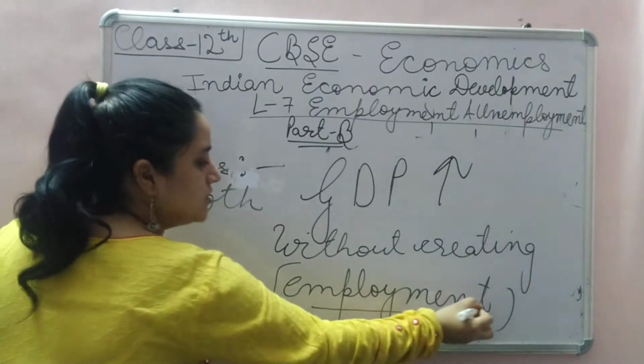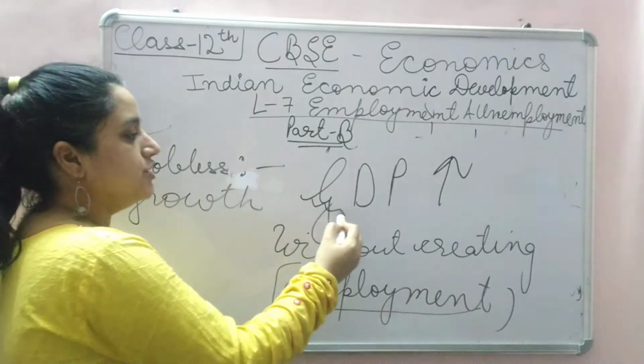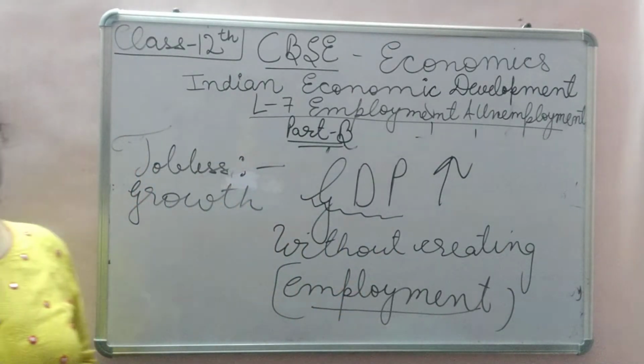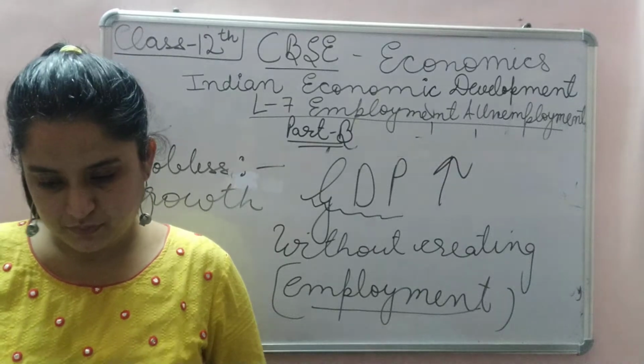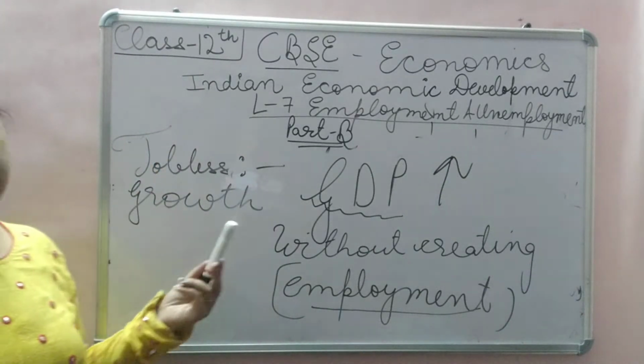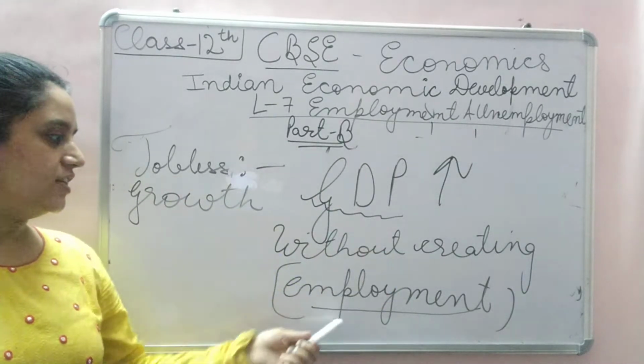The employment isn't being created, but there is an increase in the GDP. This phenomenon is jobless growth. Okay, these are the terms which will be asked to you, and you have to write that it is when GDP increases without creating employment.